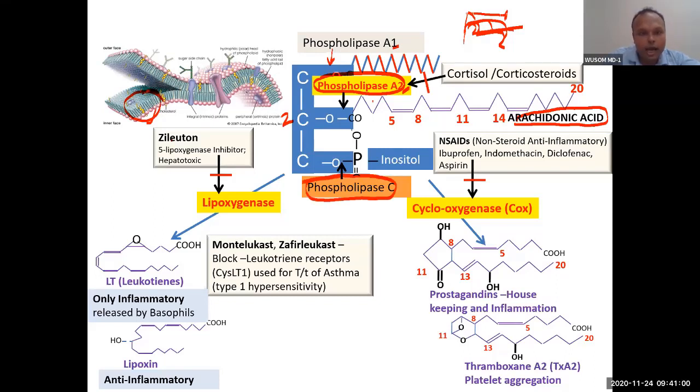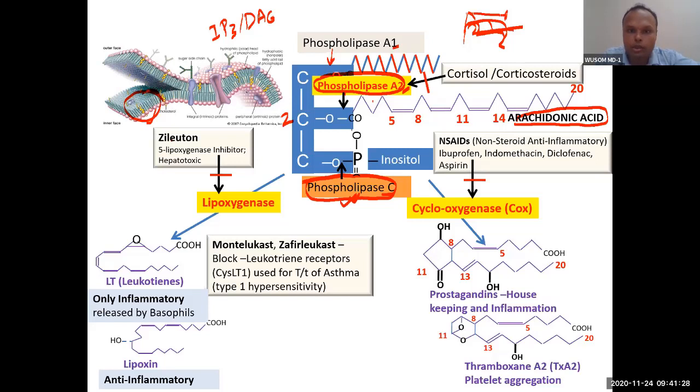And we have seen that phospholipase C gives IP3 and DAG, remember that. For smooth muscle contraction, this is the second messenger, released by phospholipase C. So understand these phospholipases: phospholipase A2 will break here and C will break here. I'm not concerned about it right now. We have already done it, I just told you to refresh your memory.